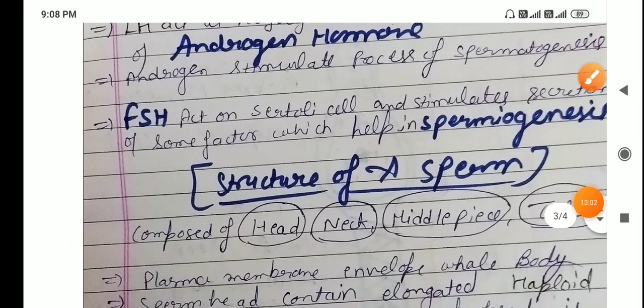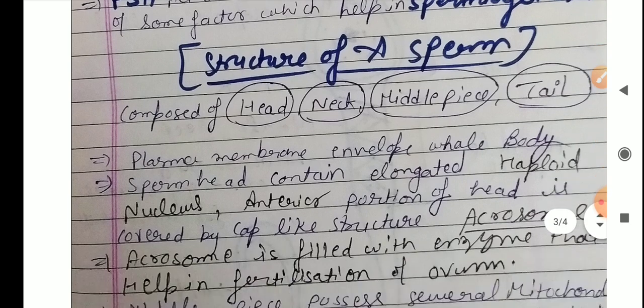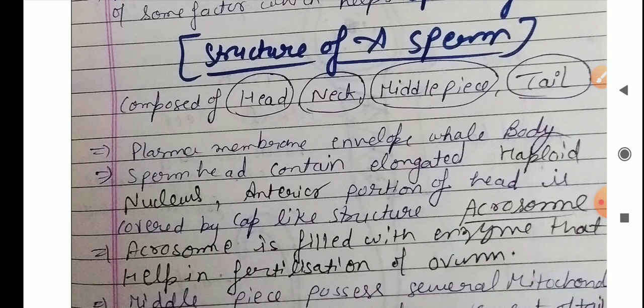So now we come to the structure of a sperm. If we see the structure of a sperm, there are four parts present: head, neck, middle piece and tail. The plasma membrane envelops the whole body of the sperm.